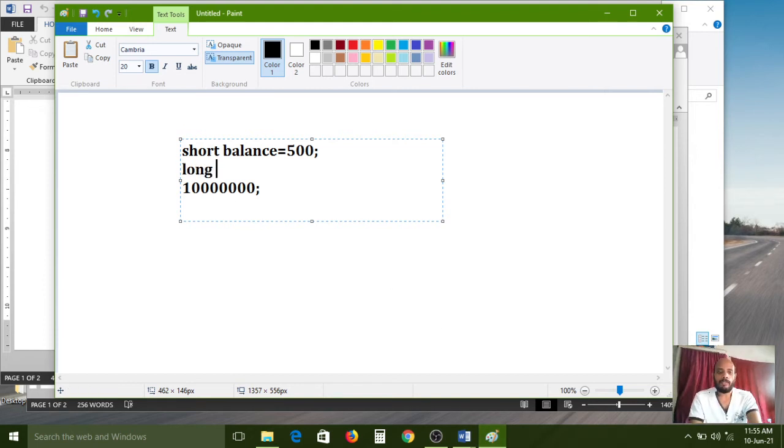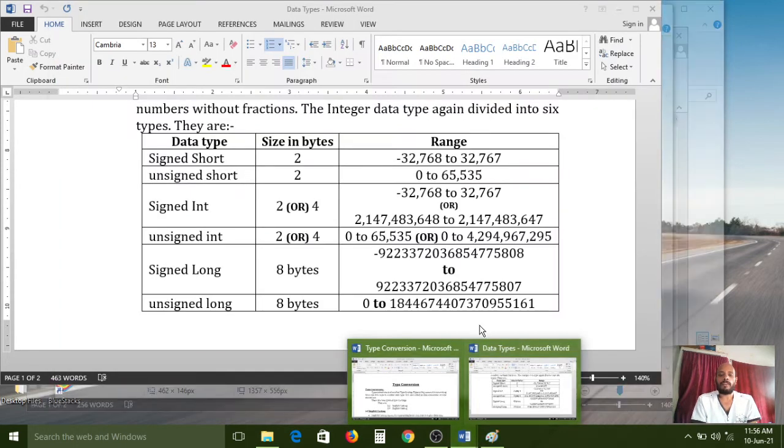Again I want to create one more variable, the account balance. I have created an account underscore balance variable. After that, I have assigned the previous balance variable to it. The previous one is a short data type, and now this one is a long data type. Short data type is a small range, long data type is a higher range. Short data type can support only 32,767, but long data type can support a very big number.